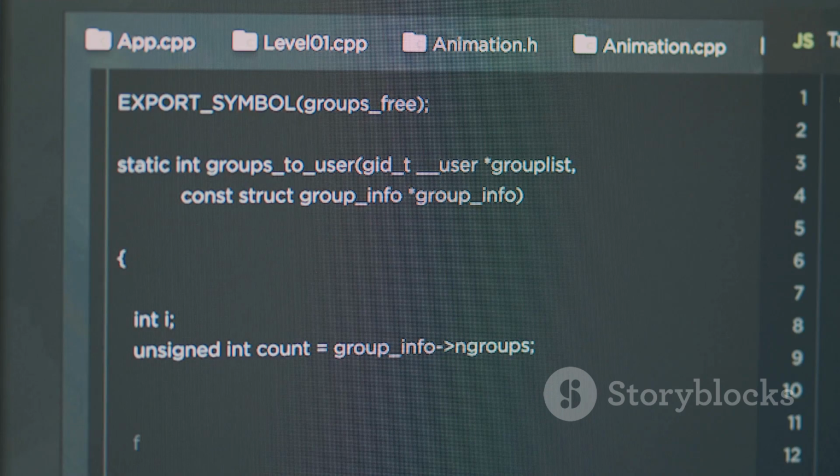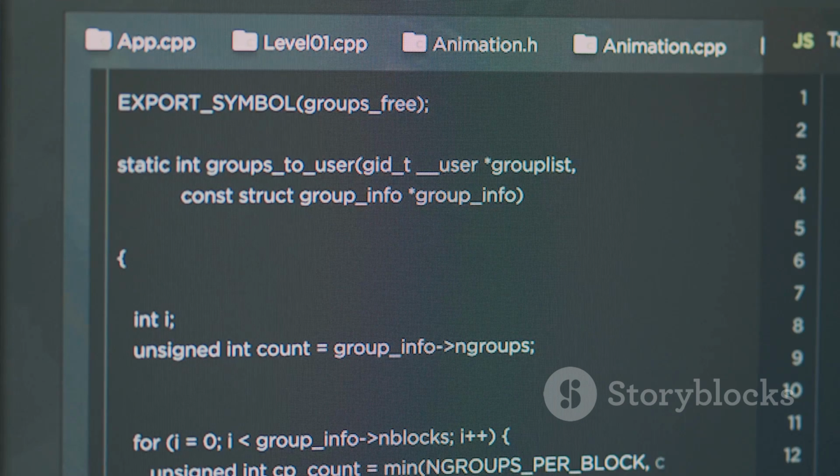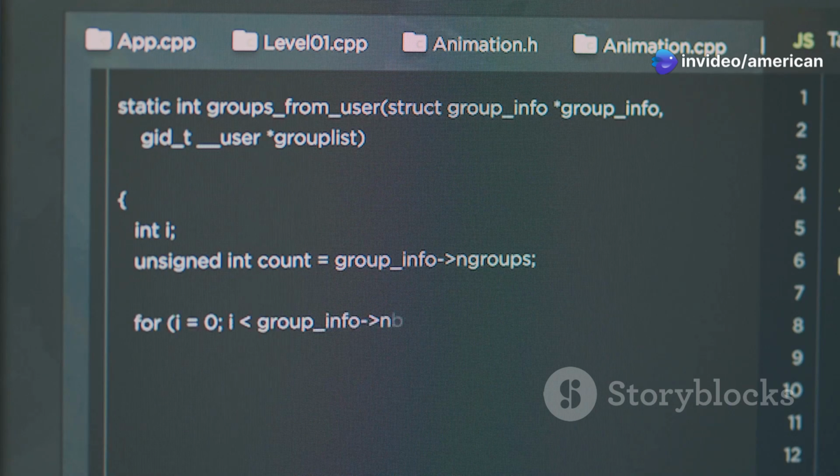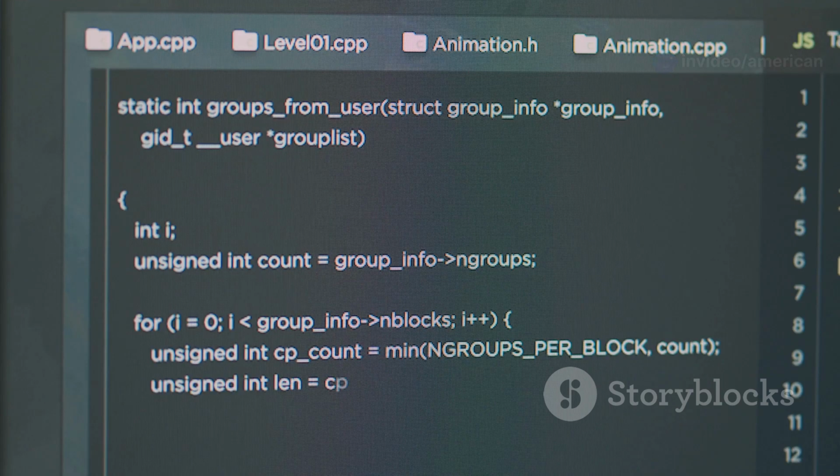Now let's make the player move. Movement is a fundamental aspect of gameplay. Without it, your player character would just be a static image. By adding movement, you bring your game to life, making it interactive and engaging for the player. This is where coding comes into play.